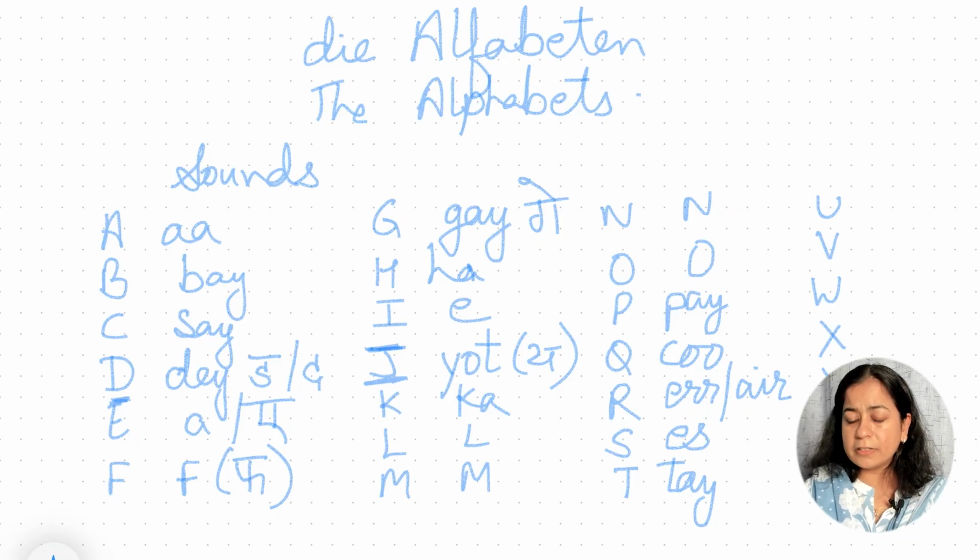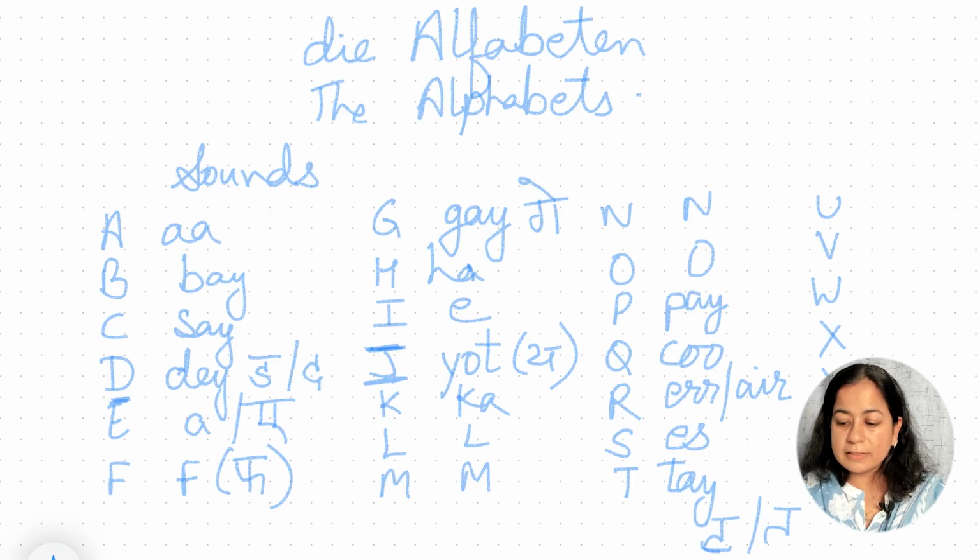But in Hindi, we have two sounds available for T: the 't' of tomato and the 't' of tarazu. So 'te' or 'te'. Again, there are a few words that will be pronounced with one sound, and a few words that will take the other sound.